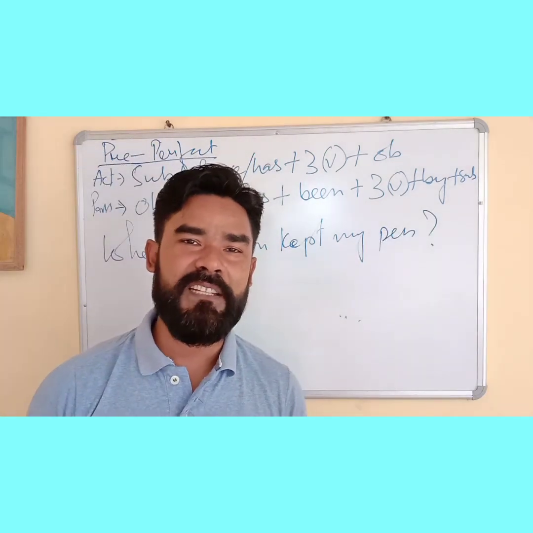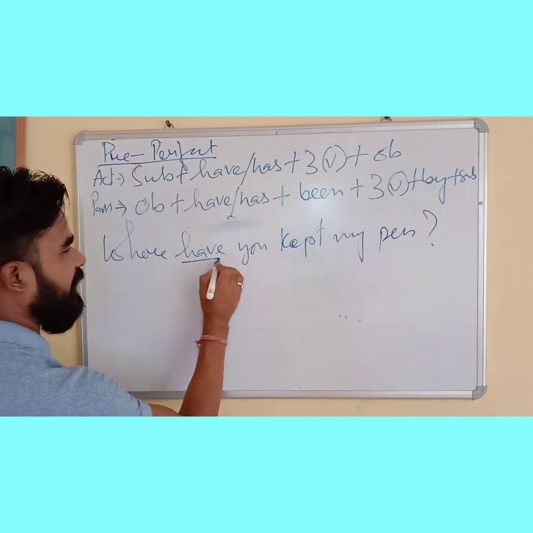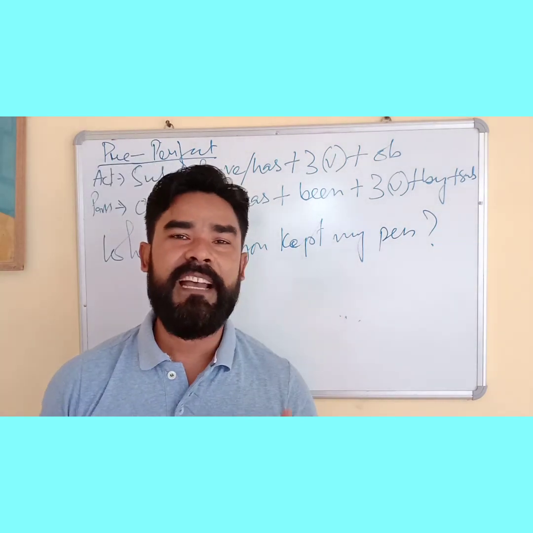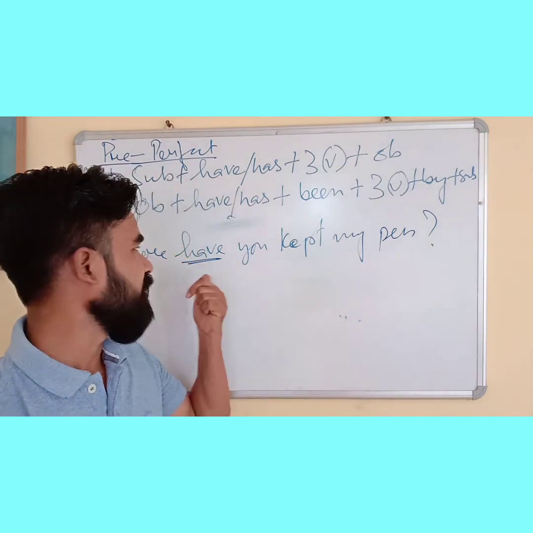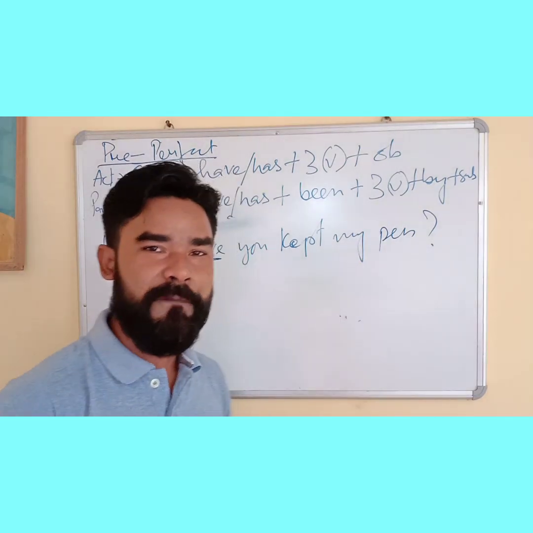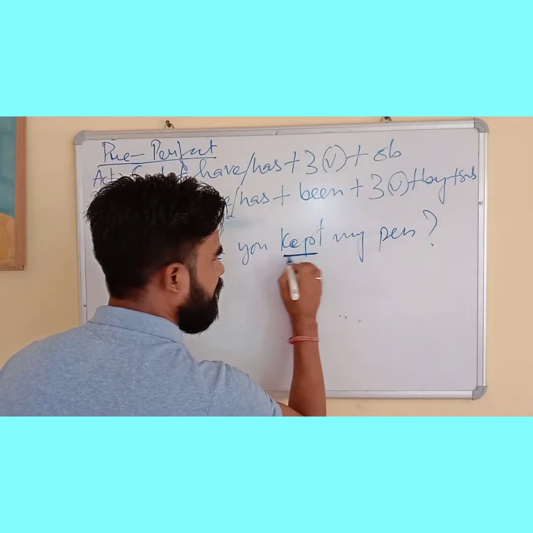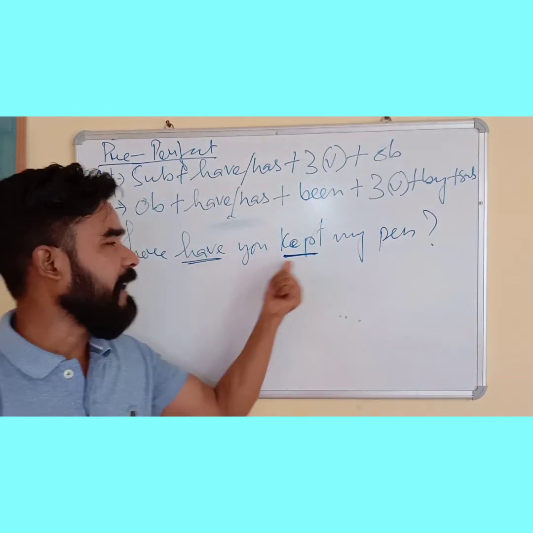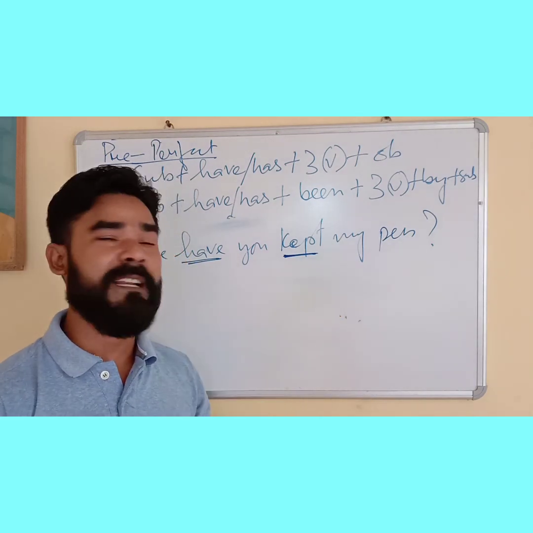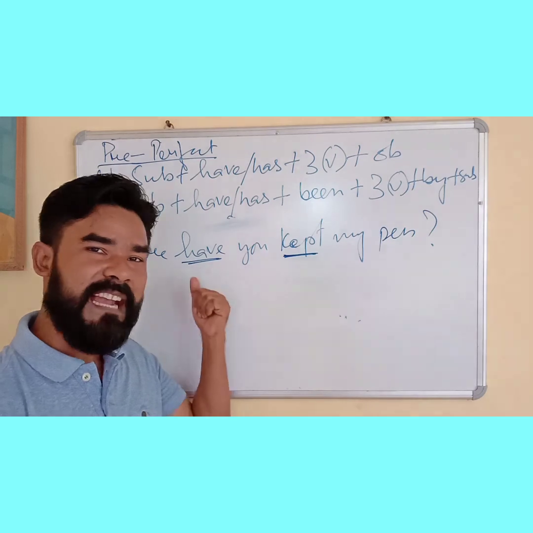If I get this sentence, as usual, first of all find the auxiliary verb. What auxiliary have I got? Have. As soon as we get have, we have to find a been in the sentence. Is there any been? No. That means this is active of perfect tense, but we have to find out the third form of verb. Now here, kept. Have and kept is the third form of verb. That means present perfect active. If it is had, then past perfect active.